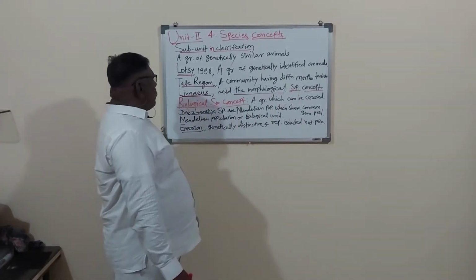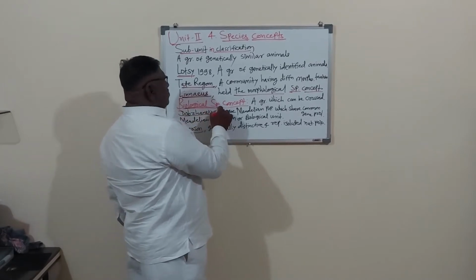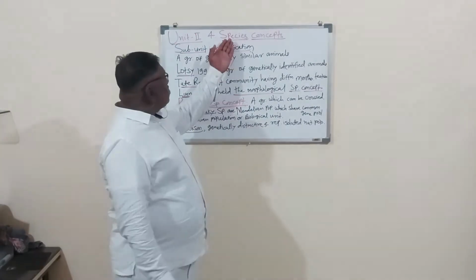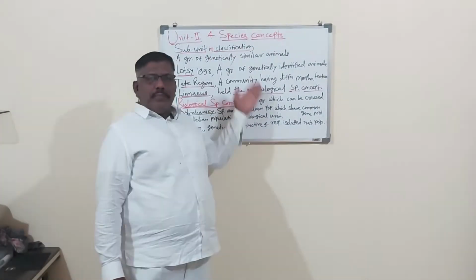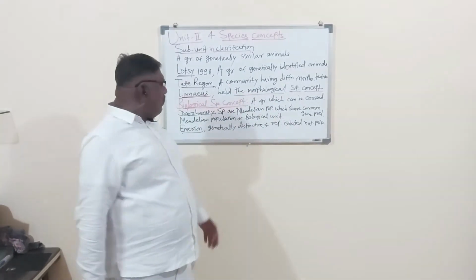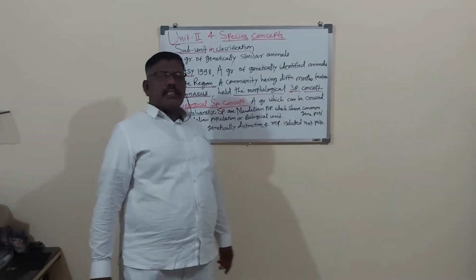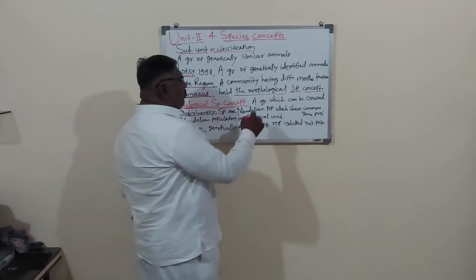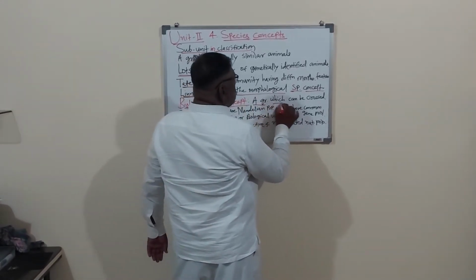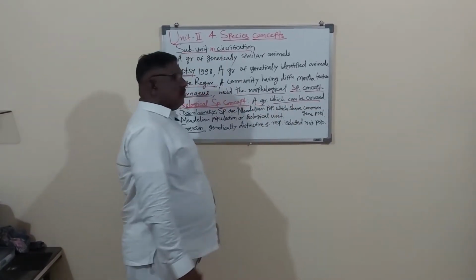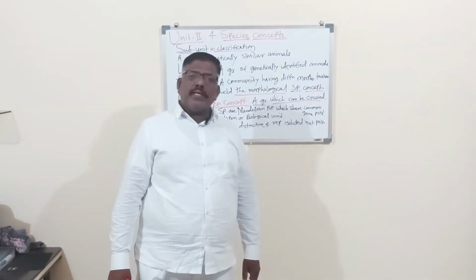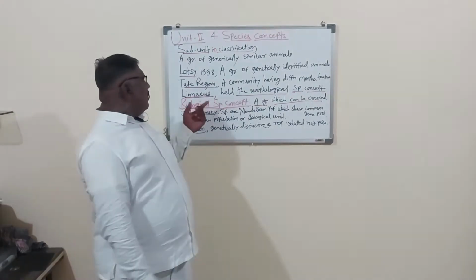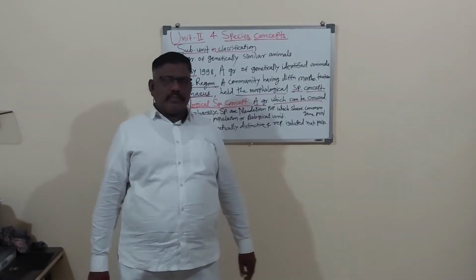Now here, the biological species concept. After the species concept introduction and definition, another point from your syllabus is the biological species concept. Here, a group of animals which can be crossed or interbreed, that is called the biological species concept.